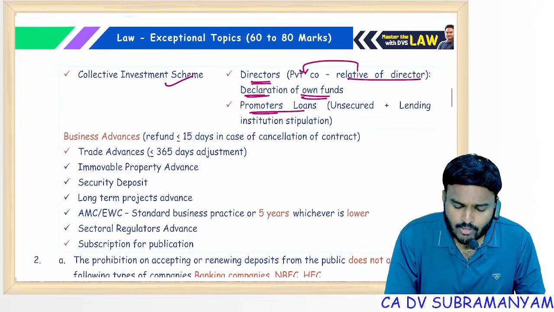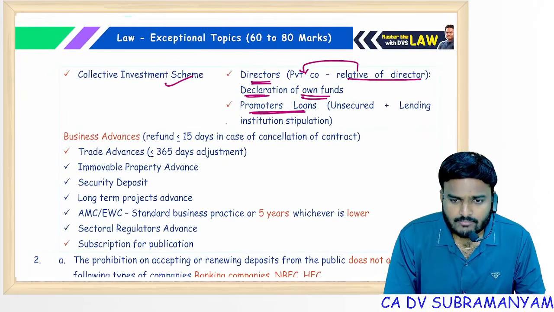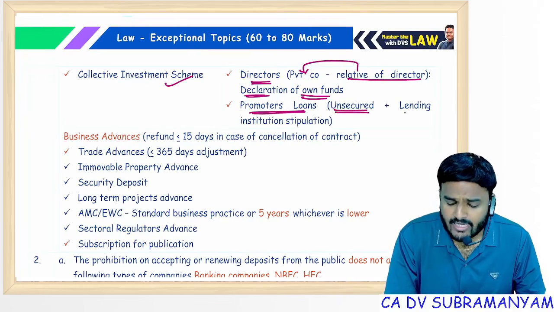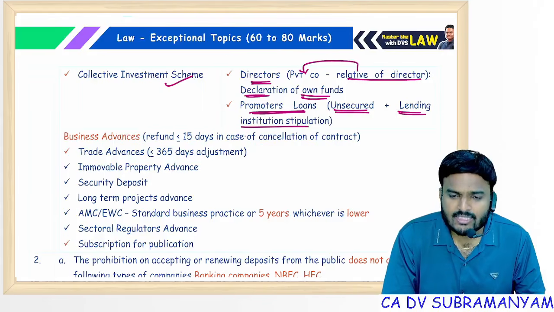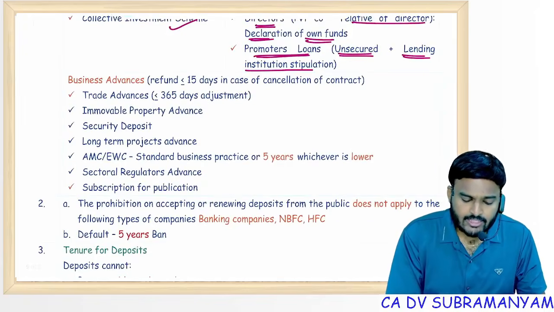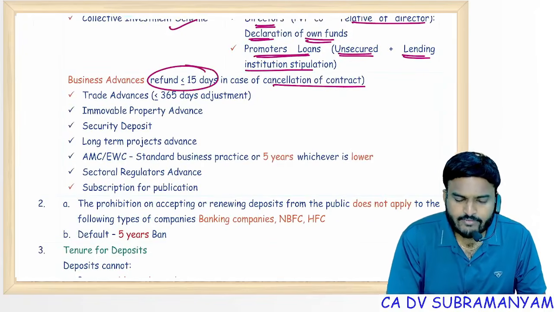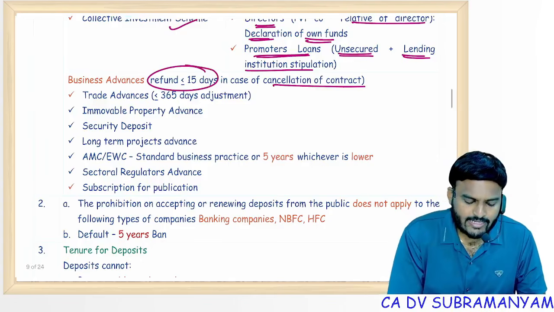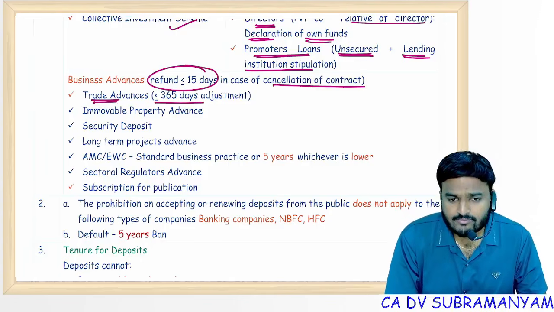Next one, promoter loans, simply promoter margin money. It should be an unsecured loan, taken because of a stipulation imposed by the lending institution, until the loan balance becomes zero. That is an exempted deposit only. Next one, business advances. In case of cancellation of contract, refund within 15 days, adjustments not allowed. Trade advances, adjustment happens within 365 days.